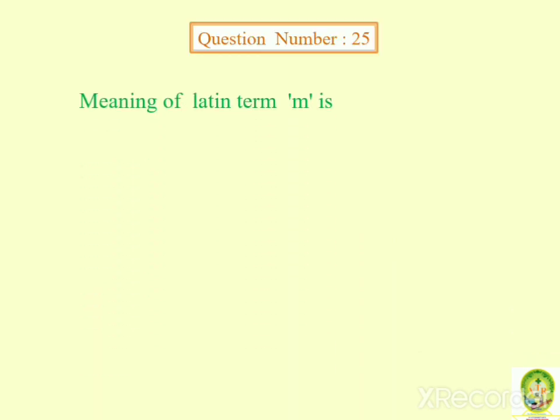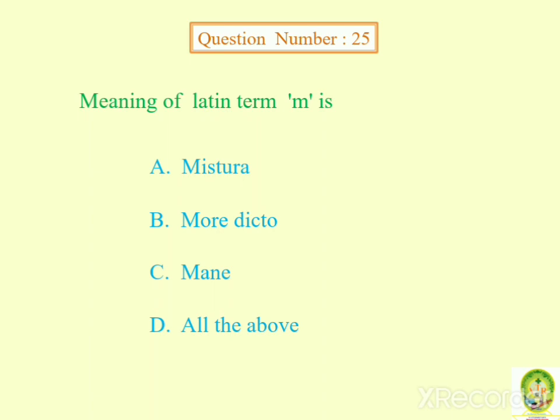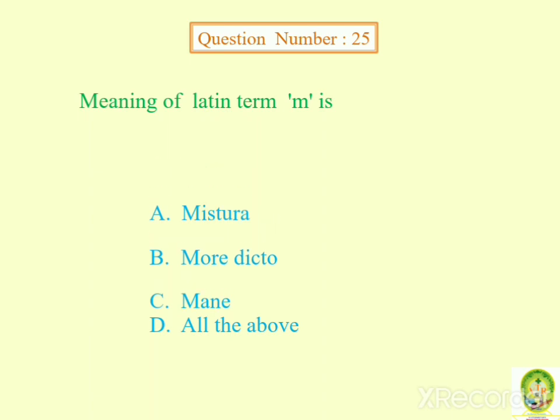Next question. Meaning of Latin term M is mistura, morodicto, mane, all of the above. Answer is all of the above.